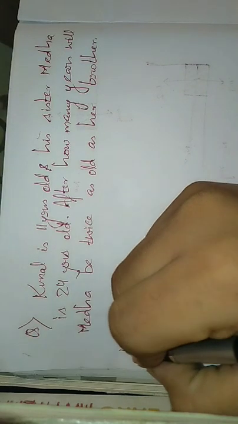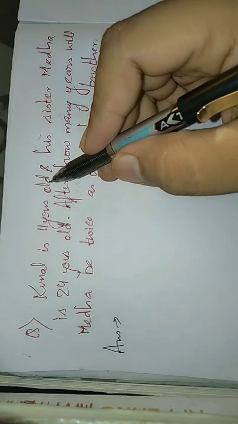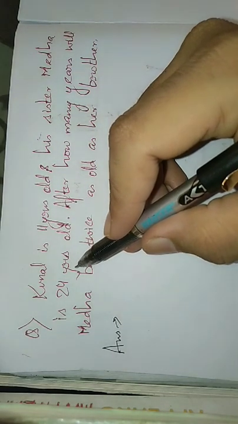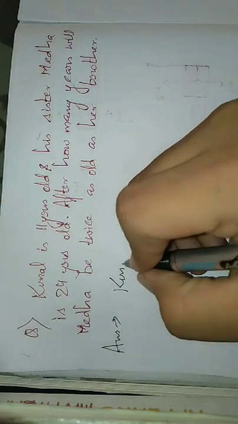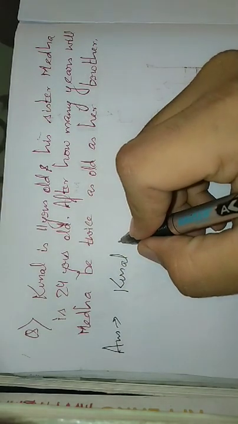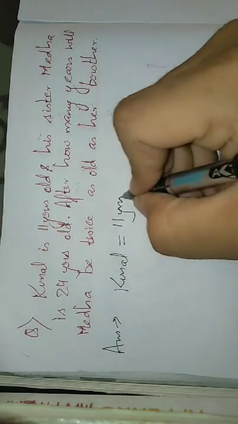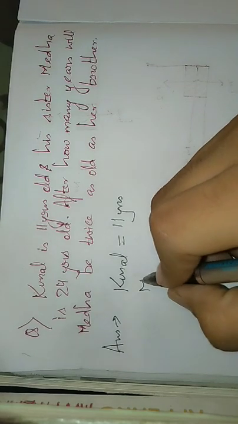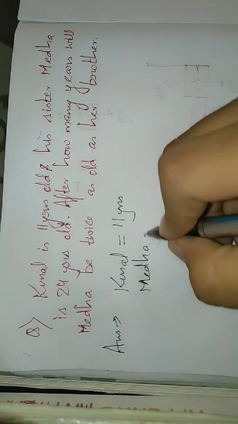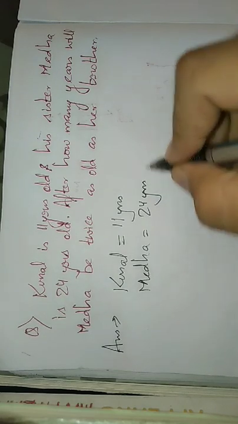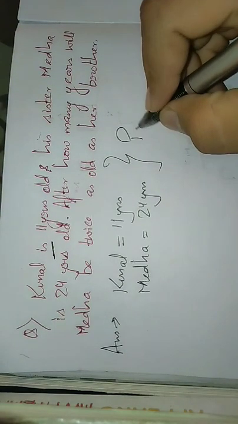It's an easy one, no question is hard, all the questions are made to be solved. Kunal is 11 years old and his sister Medha is 24 years old presently. Is means it's a present age.